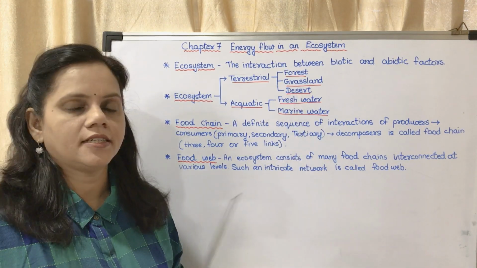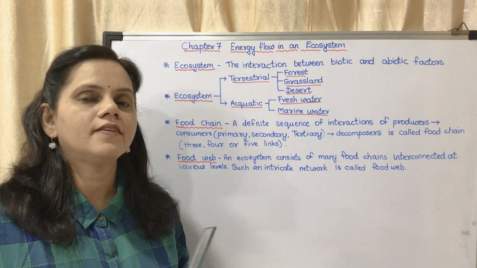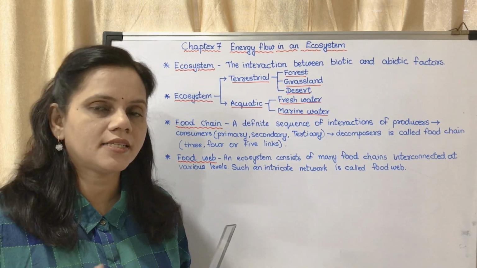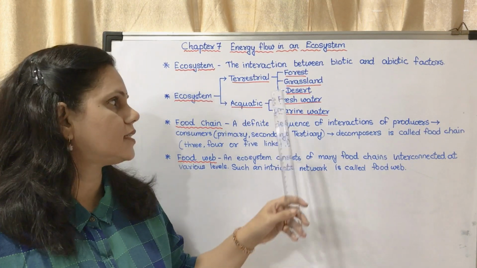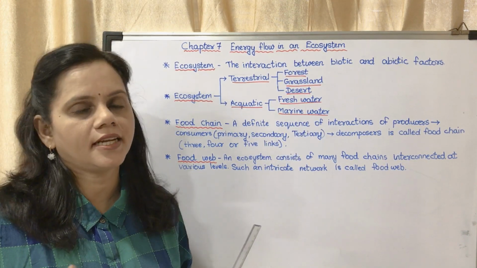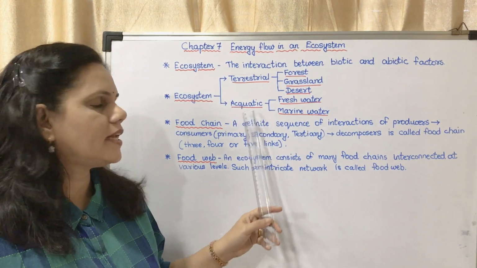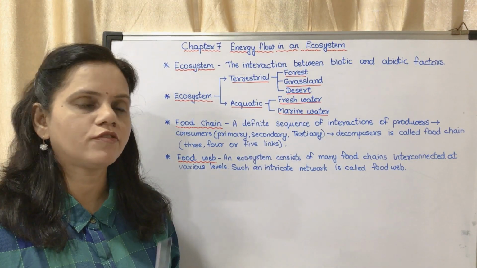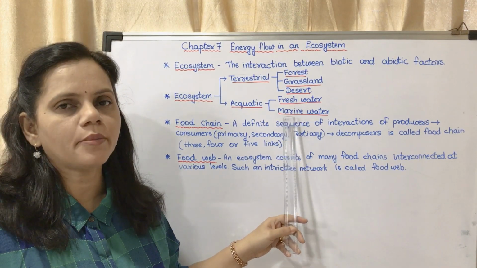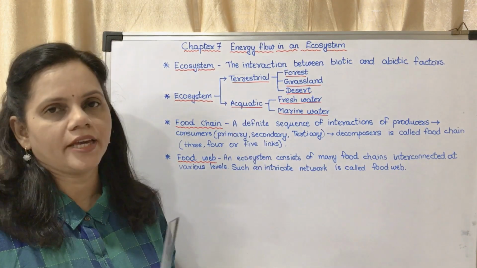The grassland, that means normal where we live, is the grassland ecosystem, which consists of the plants and animals on grasslands. Desert means the ecosystem of plants and animals in the deserts. Now aquatic ecosystem is also of two types: freshwater ecosystem and marine water ecosystem. So these are the two types of ecosystem.